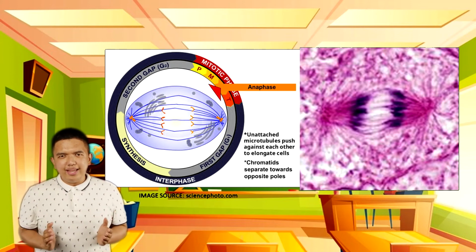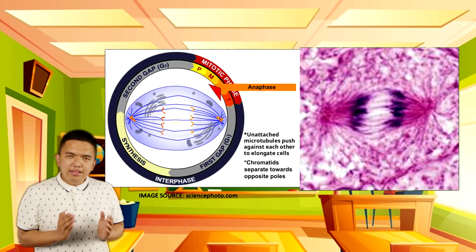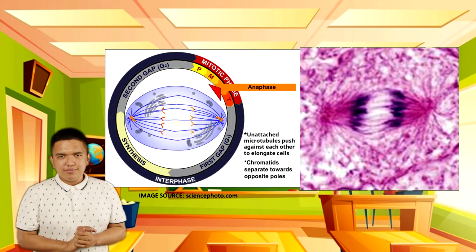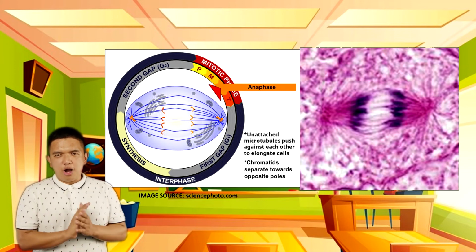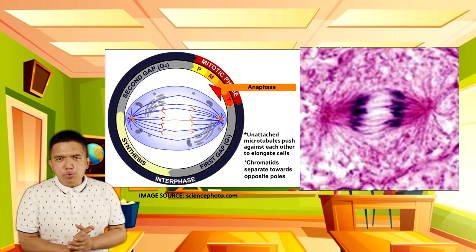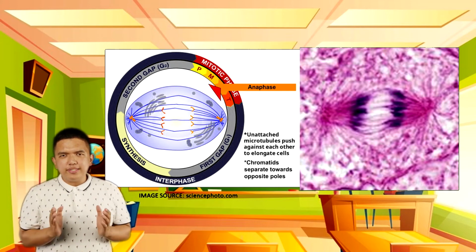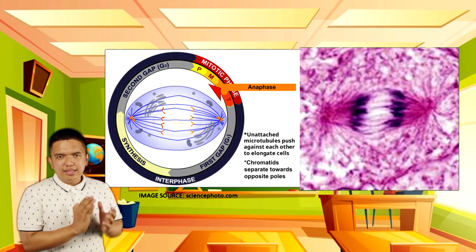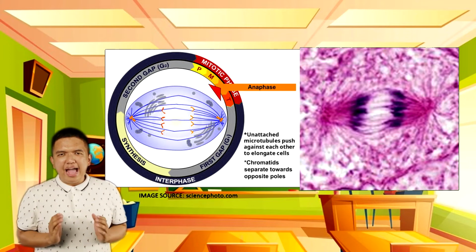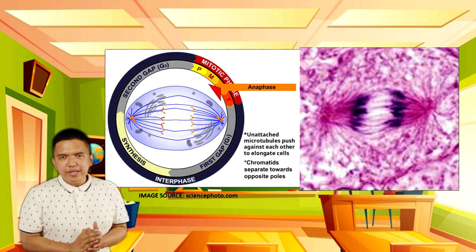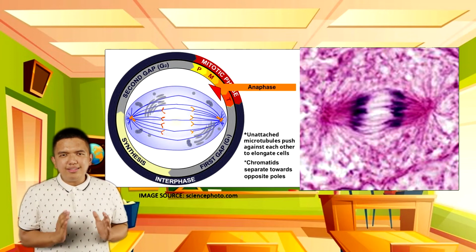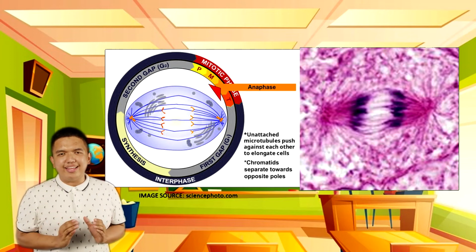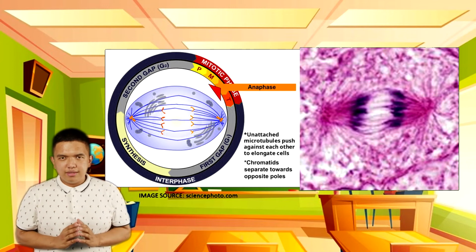Each chromatid is now considered a daughter chromosome. Each daughter chromosome will then be pulled by the spindle fibers to the opposite cell poles. The two cell poles will now have the equal and complete chromosomes that contain all the required genetic information.